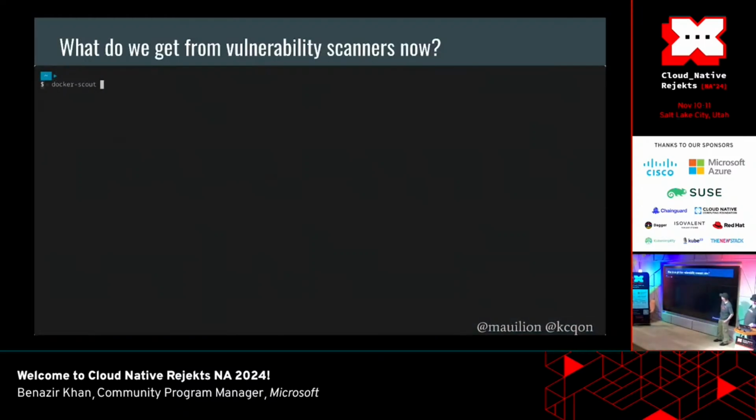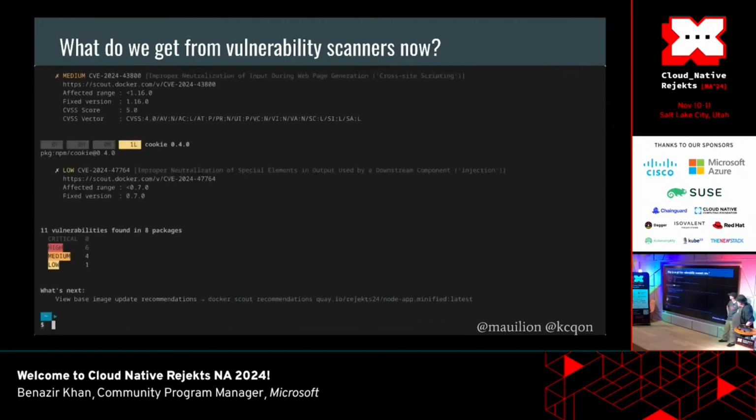So what do we get from vulnerability scanners at this point? After this run, I run the report the security gave me, and I can see that now there are only 5 vulns, and none of them are critical. Watch me fumble through the typing here for a moment. This is just using Docker Scout. And I've already made a huge improvement just by slimming the image, right? I've made a huge improvement.